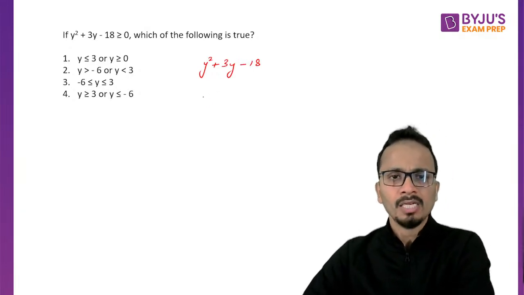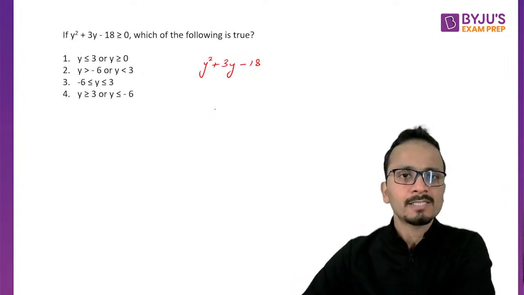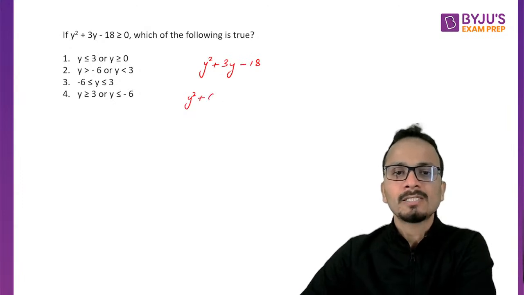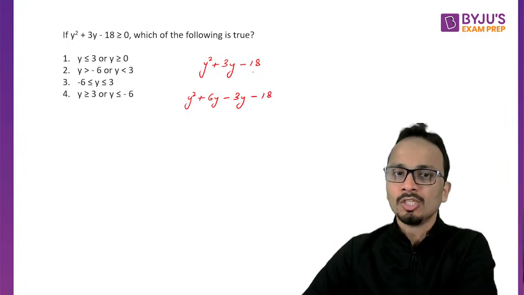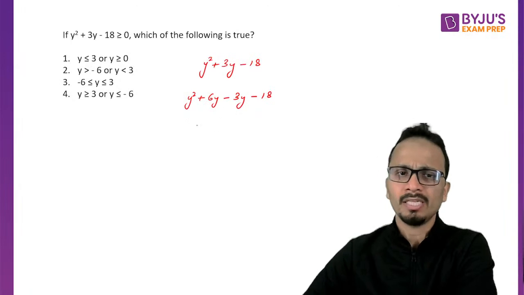All right. So first of all, I will factorize this. I'll factorize this given quadratic expression by splitting the middle term. So 18, it can be written as plus 6y minus 3y minus 18. So 18 is 6 into 3. I've written 3y as 6y minus 3y.